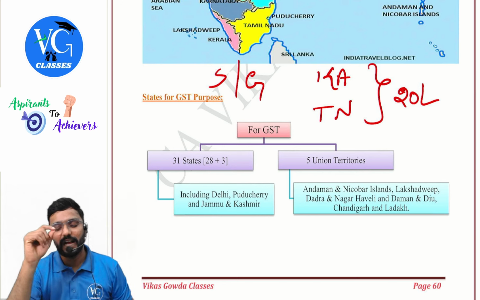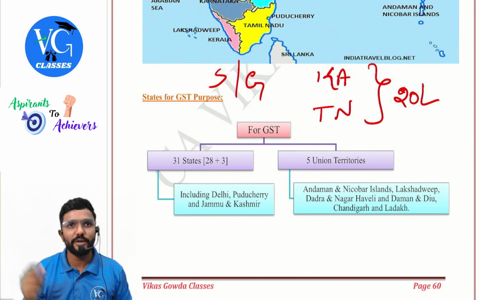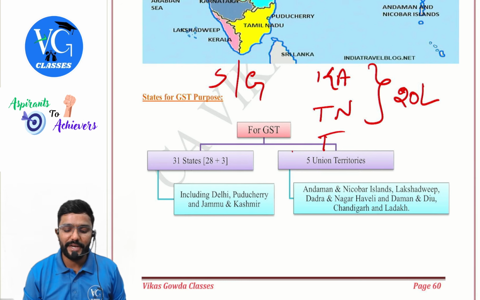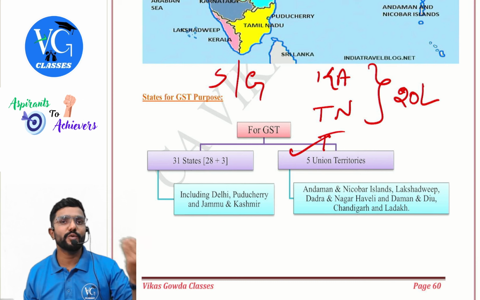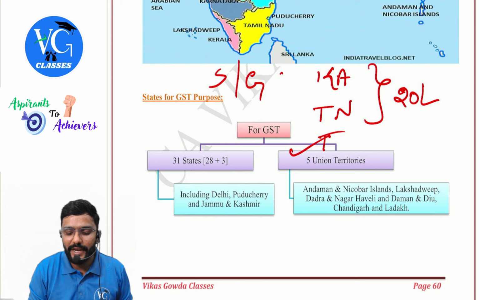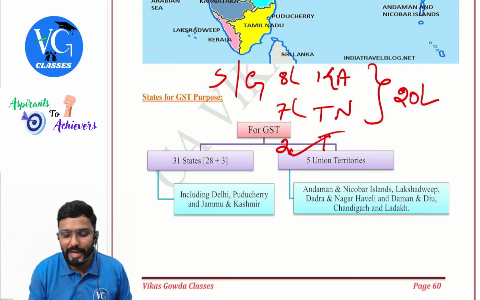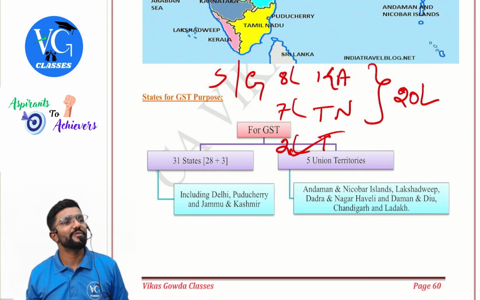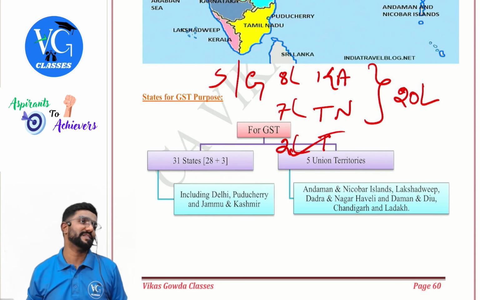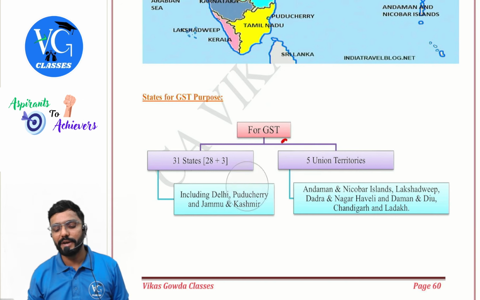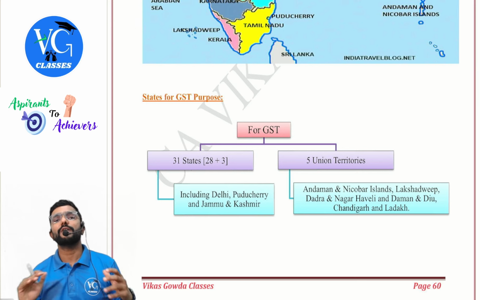Okay. Next, I am having operation in Karnataka, Tamil Nadu and Tripura. What is the threshold limit applicable for me? 10 lakh. Even if I am operating in one special state, the limit will get reduced to 10 lakh. Now assume my turnover is 8 lakh, 7 lakh, 2 lakh. Should I get registered? Yes, aggregate is more than 10 lakh. Where should I get registered? All 3 states, guys. So even if I am operating in one special state, I have to get registered.